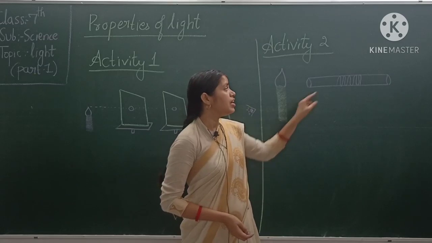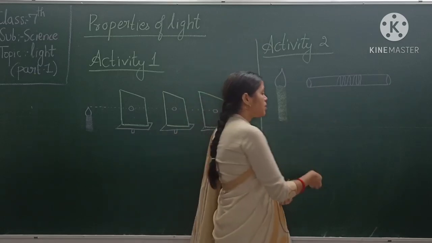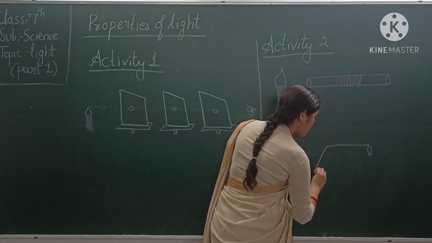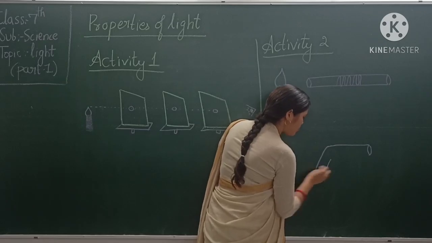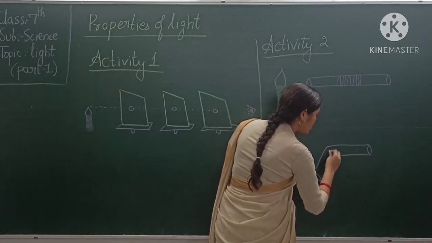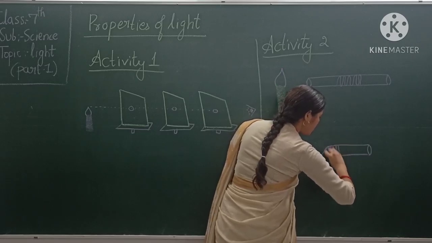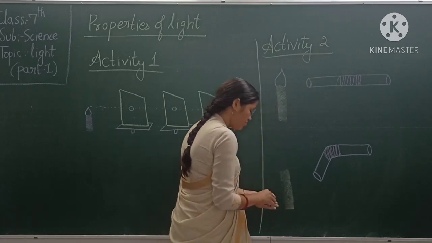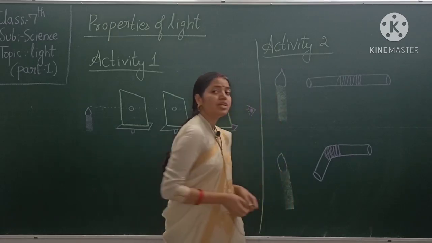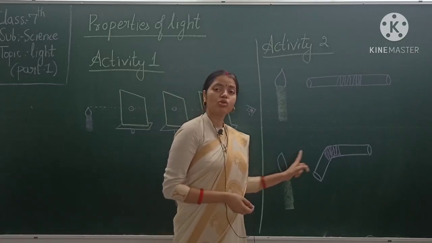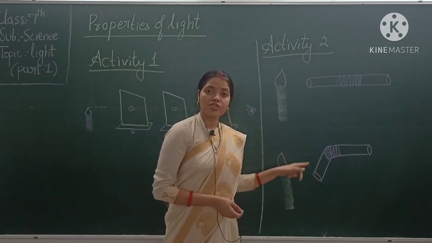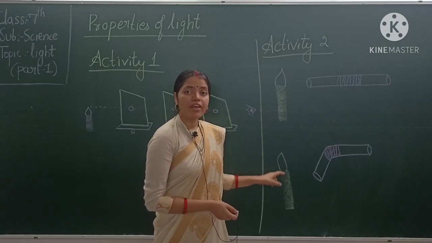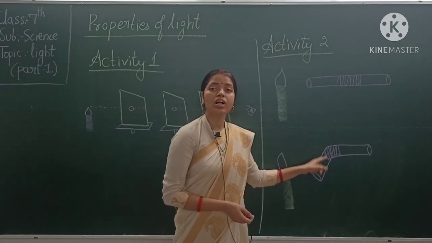But what happens if the pipe is bent? If the pipe is bent, then is it possible to see this light? So here is the candle. Now, can the observer see this candle flame through this curved or bent pipe? The observation is no. The observer does not see the candle flame through this bent or curved pipe.